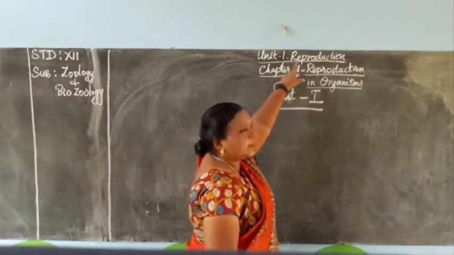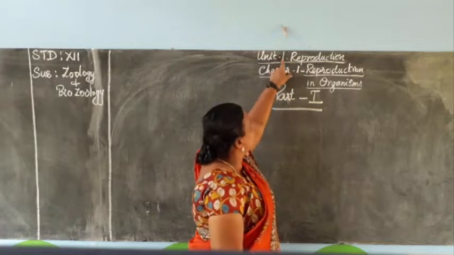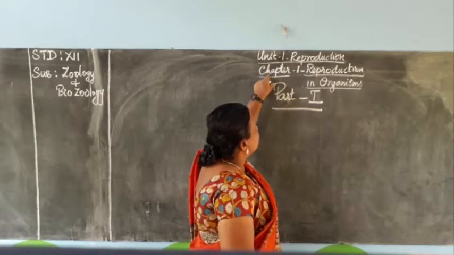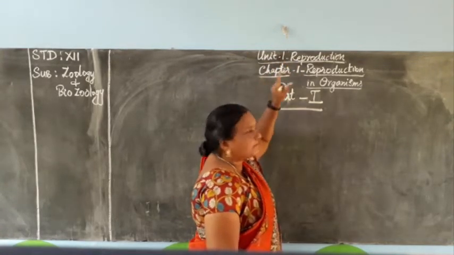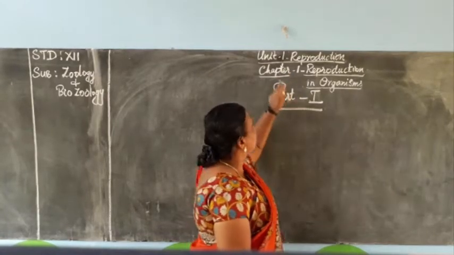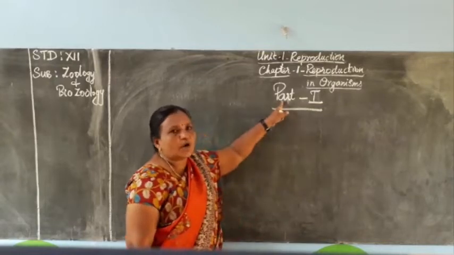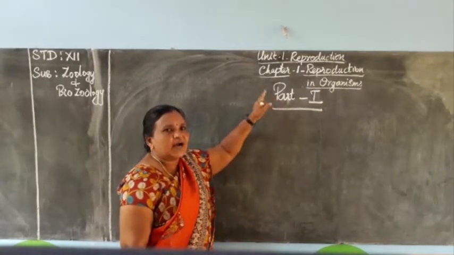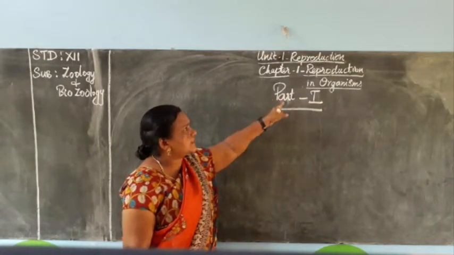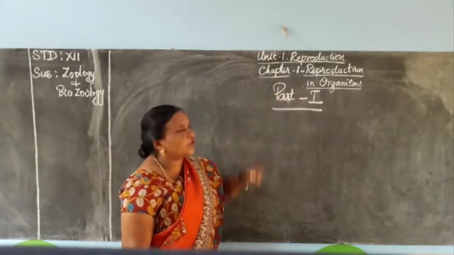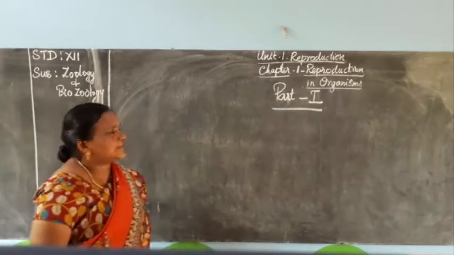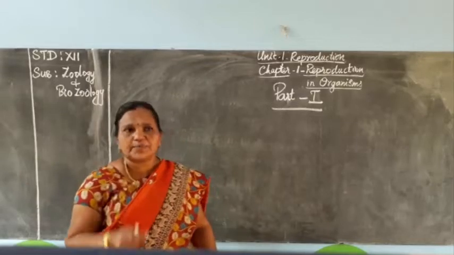Unit 1 is reproduction. In this first unit we have 3 chapters. The first chapter is reproduction in organisms. So in part 1, I am going to teach the first part of chapter 1, reproduction in organisms. First of all, we have to know what reproduction is.